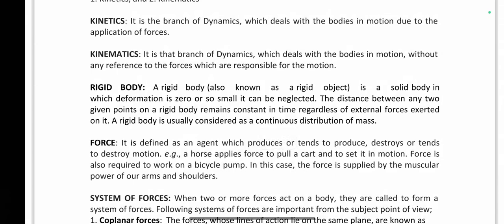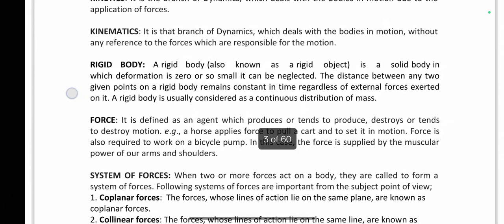Then the next most important thing is the rigid body. A rigid body is a solid body in which deformation is zero or so small that it can be neglected. The distance between any two given points on a rigid body remains constant in time regardless of external forces exerted on it. A rigid body is usually considered as a continuous distribution of mass. In simple words, if we apply any forces on a body and it won't deform or deflect, then it is called a rigid body.